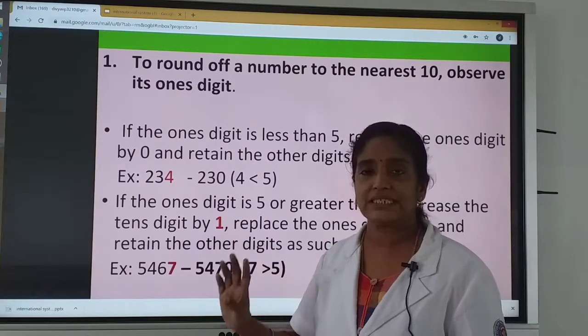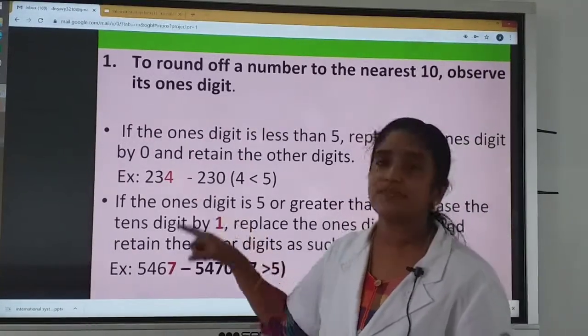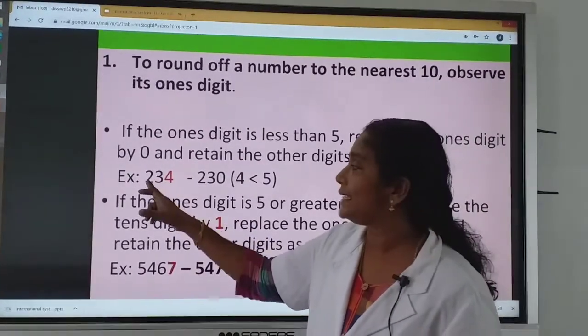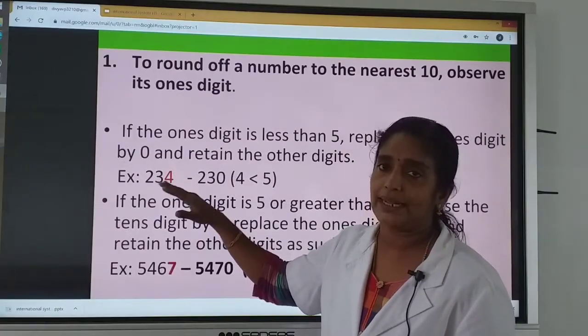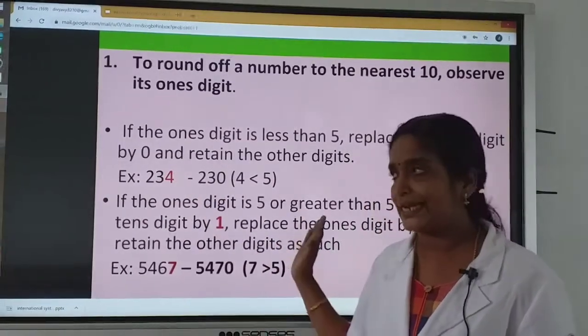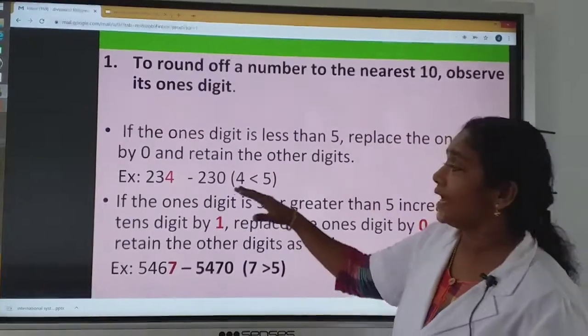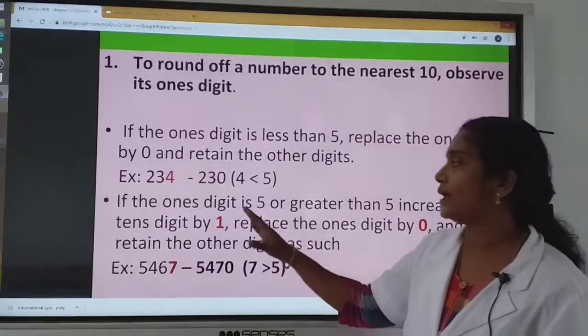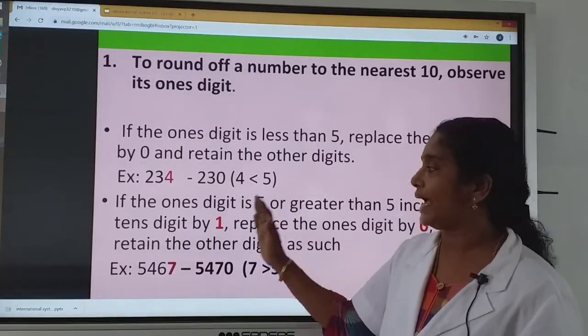Ones place digit is 4. 4 is less than 5. So we want to replace 4 by 0 and write other numbers as it is. When we round off 234 to its nearest 10, the answer is 230.